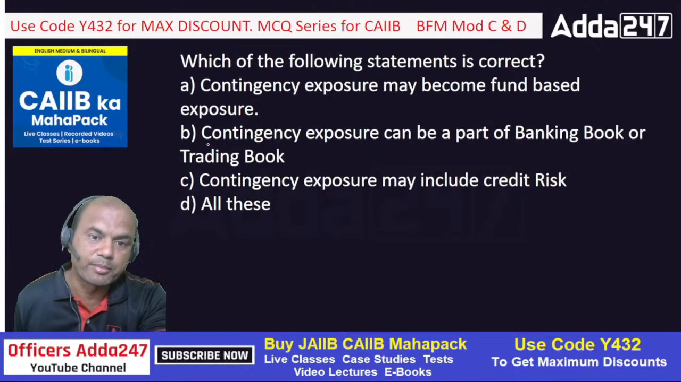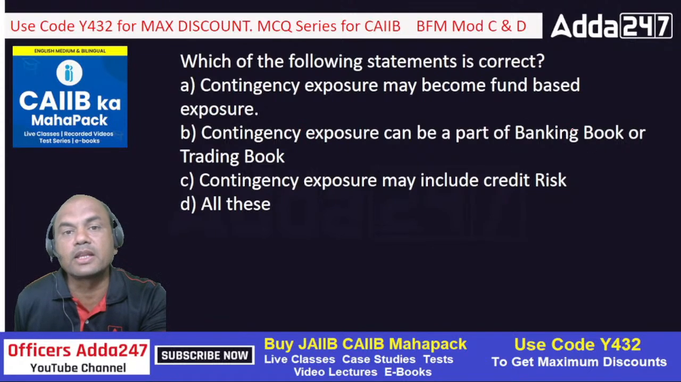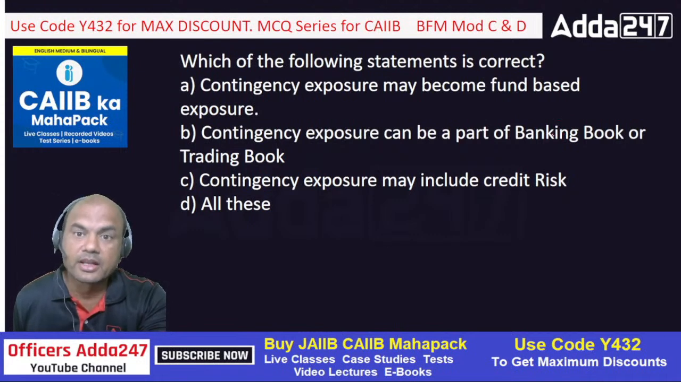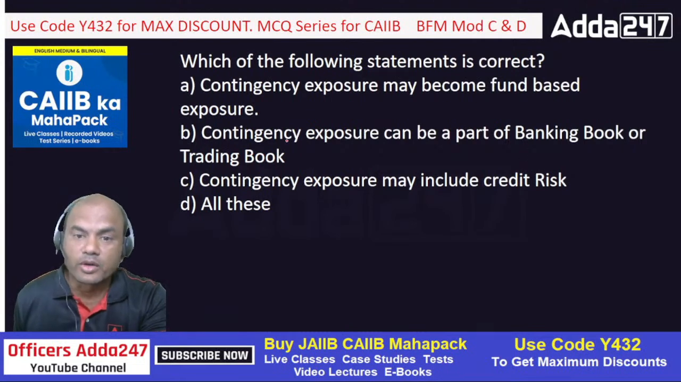So A is correct. B, contingency exposure can be a part of bank book or trading book. This can be both, that is also allowed, because contingency exposure means something which is coming up in the future. And what is the banking book? The bonds which we purchase are always kept till maturity. They are never sold off. And trading book means these bonds are purchased for the purpose of selling. So contingency exposure can be a part of banking book or trading book.